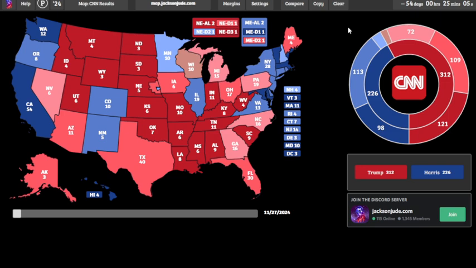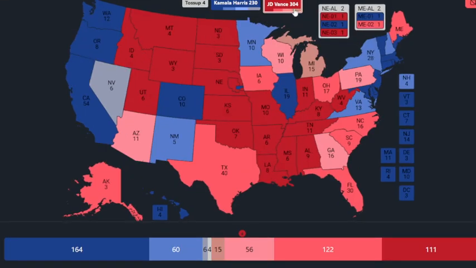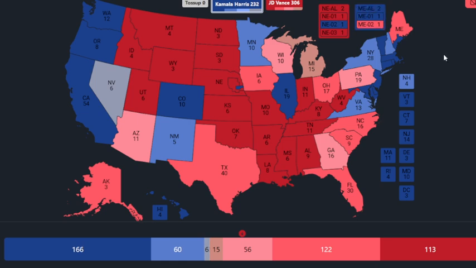But anyways, that would be the map if JD Vance were to win here. Sorry, I forgot about these two. But yeah, that is the map. Kamala Harris 232, JD Vance 306. Now you're probably saying to yourself, where have I seen this before? Well, this actually is Donald Trump's 2016 map, not 2024, because he didn't win Nevada.